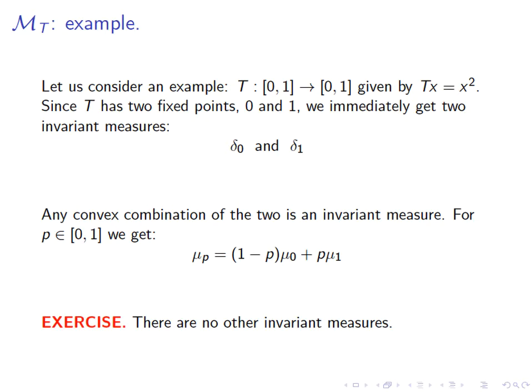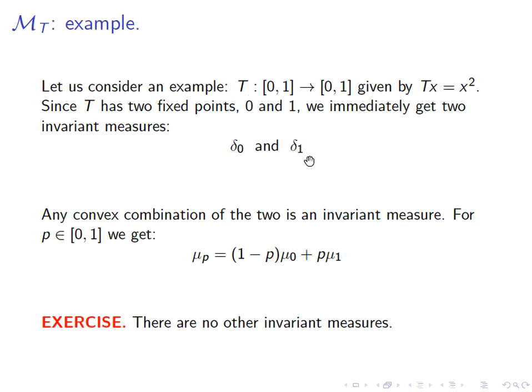If you apply T many times, this interval will shrink to an interval that's contained in [0, 1/n]. And from this you can conclude that the measure of the entire interval from 1/n to 1 minus 1/n has to be 0. And then you know what happens when you take a countable union of measure 0 sets. So this gives us a complete analysis of M sub T for this specific transformation.